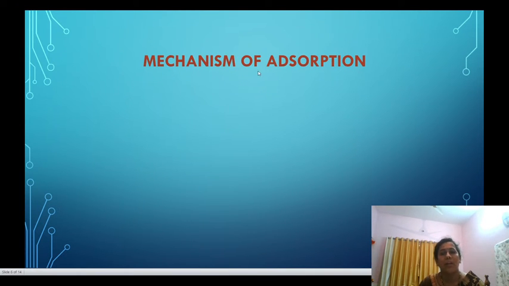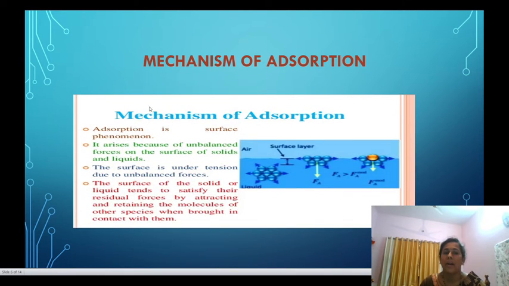the mechanism of adsorption. In my last video I will give you the schematic explanation with a diagram of the mechanism of adsorption. Here I am giving you a short note on it: adsorption is a surface phenomenon and it arises due to unbalanced forces on the surface of solids and liquids.